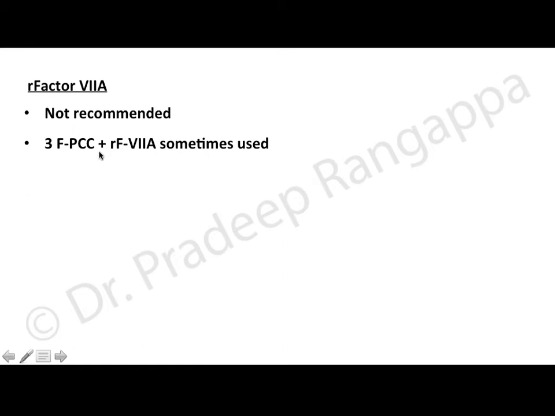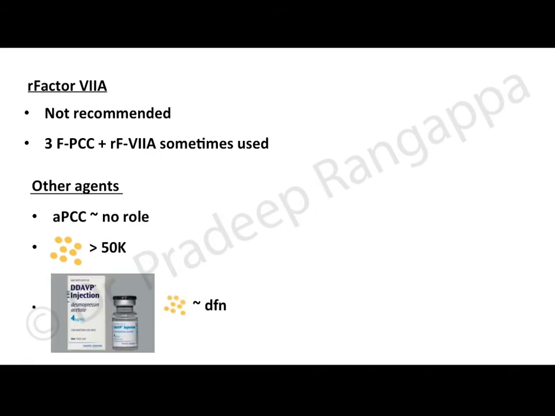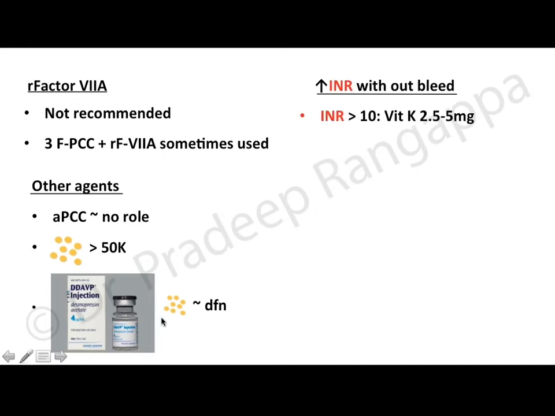And 3-factor prothrombin complex concentrate with recombinant factor 7A has been sometimes used anecdotally. Other agencies, activated prothrombin complex concentrate: there is no role. And the suggestion or recommendation is to maintain platelets more than 50K, 50,000, in the reversal of warfarin. And DDAVP, or desmopressin, could be considered in the presence of platelet dysfunction.